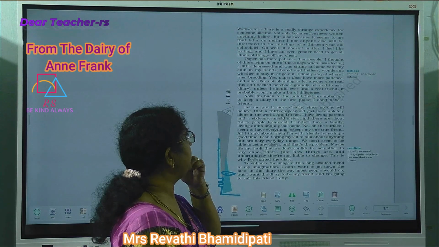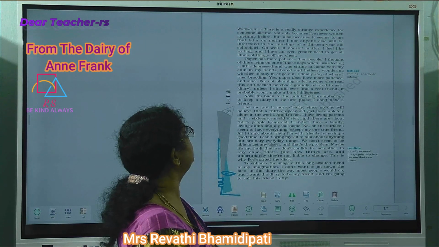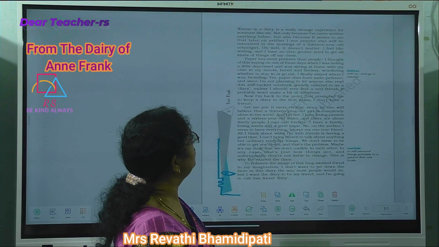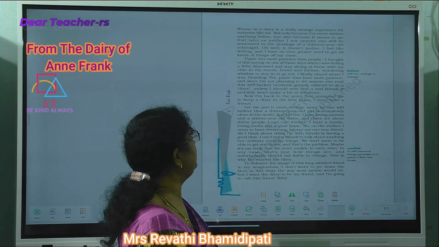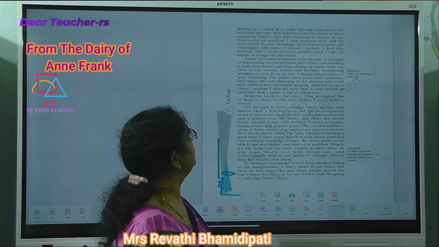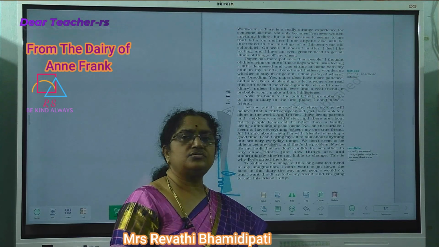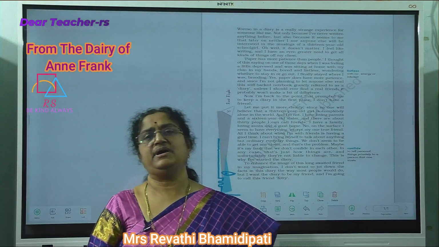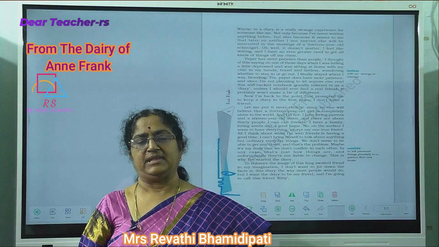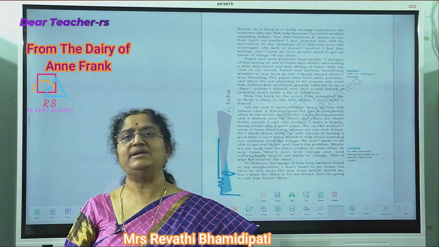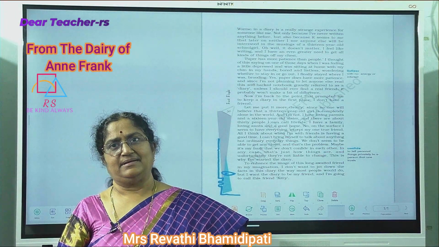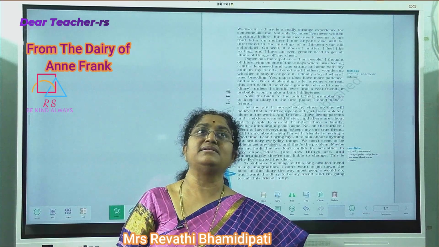And since I am not planning to let anyone else read this stiff-backed notebook, grandly referred to as a diary, unless I should ever find a real friend, it probably won't make a bit of difference. So she thinks, yes, paper has more patience. Anyhow, I am not going to let anyone read this diary until and unless I find a real friend.